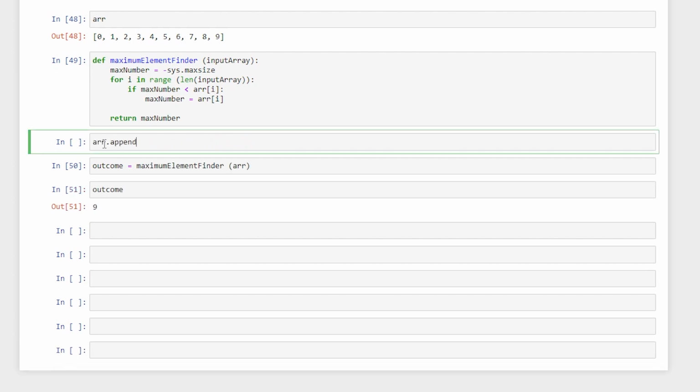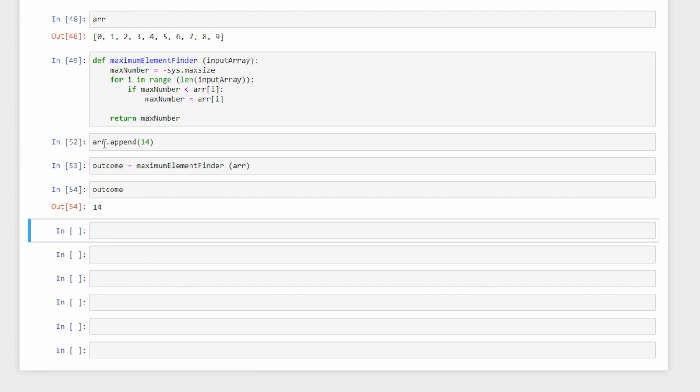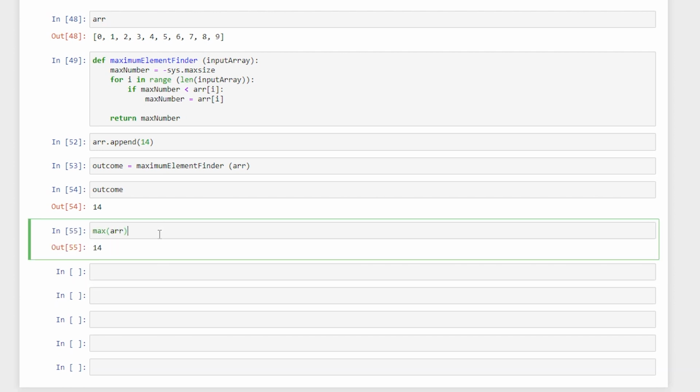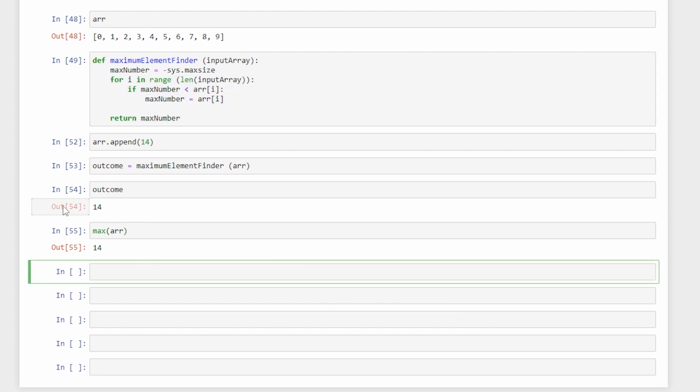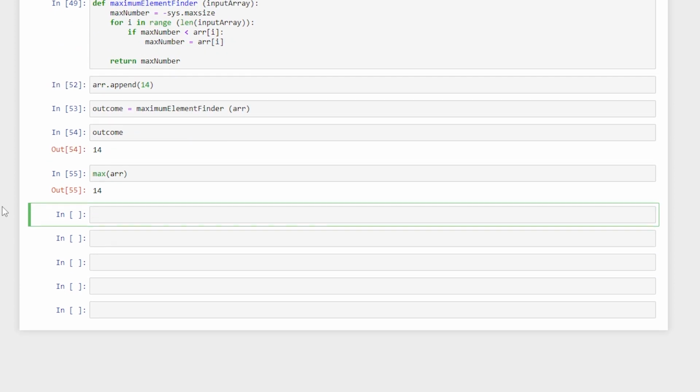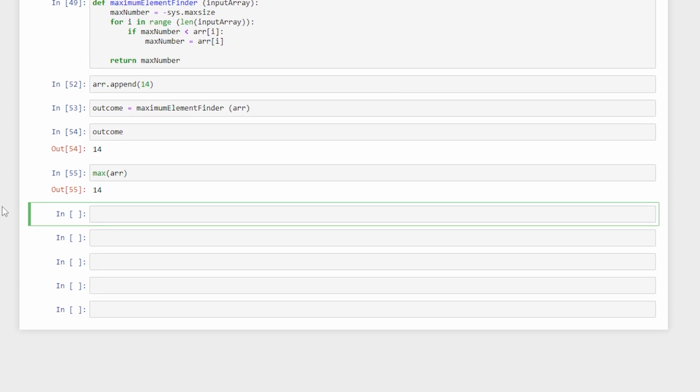So let us try to make changes in an array. So let's say array.append, and let us say 14. Okay, so we will add 14 and it becomes 14. So this is the logic that goes behind it. And now I can also use something like this, which is very trivial, but I wanted you to understand the logic that goes behind this. Since we are focusing on very rudimentary basics of the DSA, you have to understand how the functions that are readily available to us are working in the background. Okay, so that is my perspective.